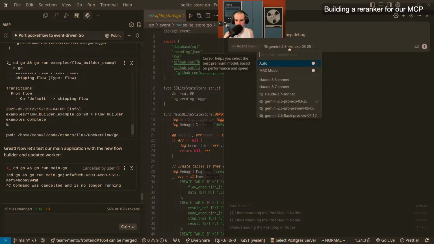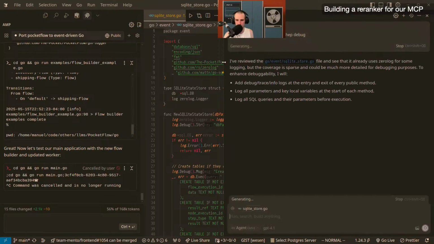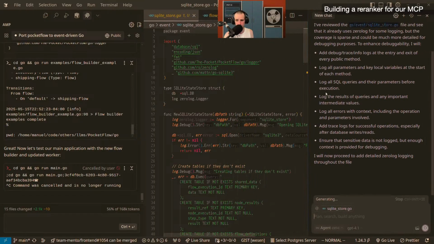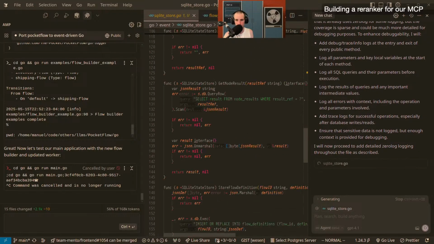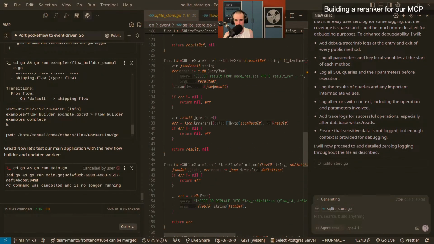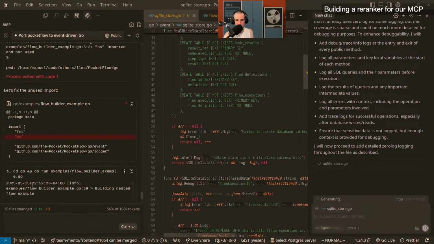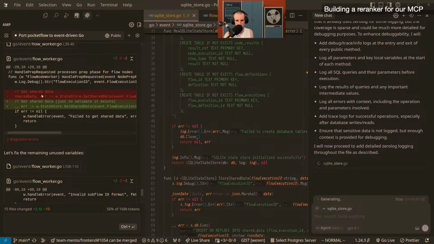And we're just going to use 4.1. I never use it, but people have said that it's really fast, and it is really fast. All right, cool. Why am I debugging this? I said I wouldn't fix it, but I am fixing it. Did it rewrite our main.go to use the new builder pattern? I don't think it did, huh?